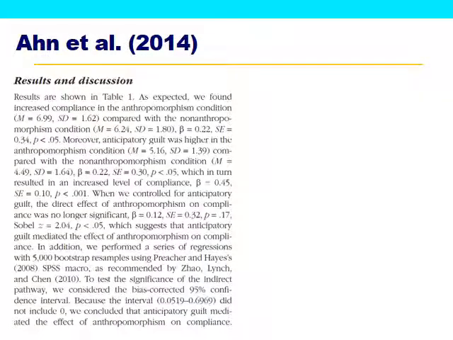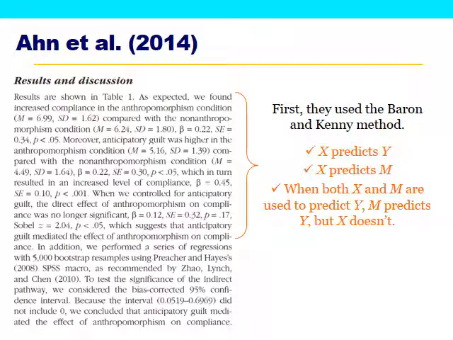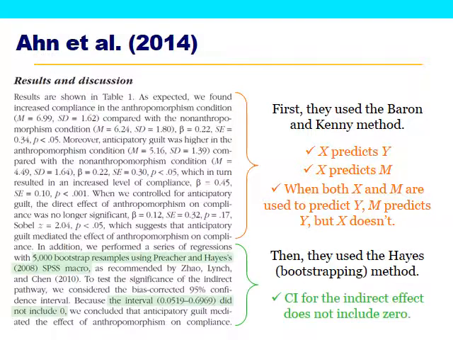Here are the actual results of the study. What's really nice about this write-up is it's a nice overview of everything we've done so far. I won't read this whole paragraph to you, but you'll see that the first thing they did is they tested for mediation using the old Baron and Kenny method. They actually walked through those three regressions that we saw in the last lecture and checked to make sure that all of the Baron and Kenny criteria were in fact met.